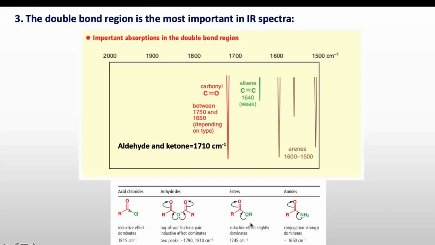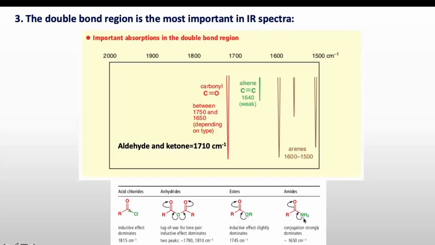In case of ester, oxygen also has a lone pair to donate here, but it's also highly electronegative. And in case of oxygen, inductive effects slightly dominate over the conjugation. So finally, it will appear around 1745 cm⁻¹, meaning at a little higher frequency than carbonyl in ketone and aldehyde.